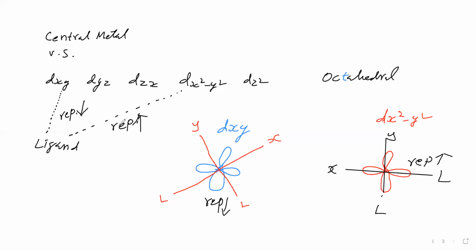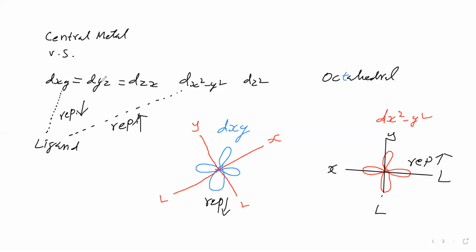So therefore dxy, dyz and dzx will have uniform repulsion with the ligand. Why? Because dxy, how it is there, like that only dyz and dzx will be there, only the axis will be different.